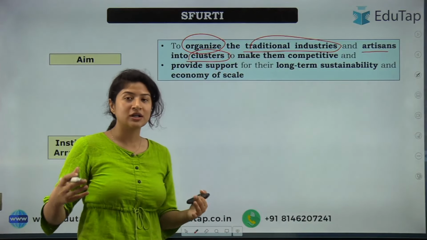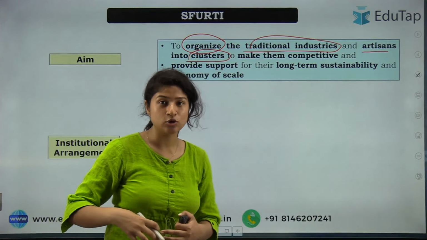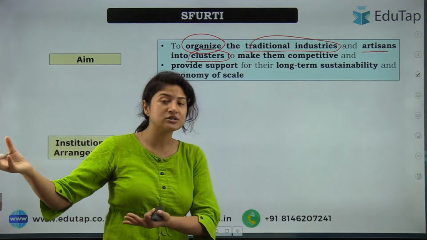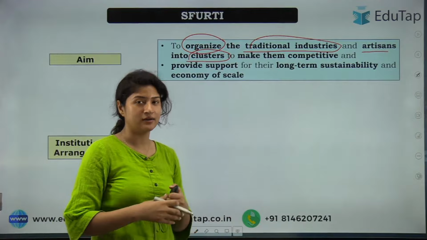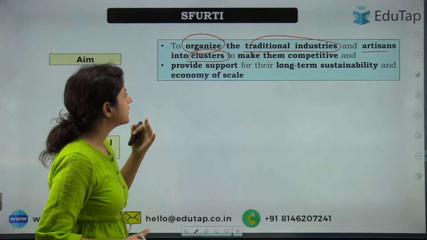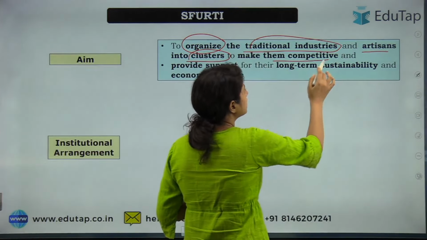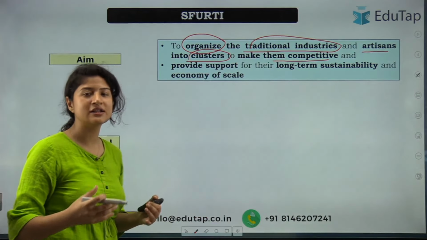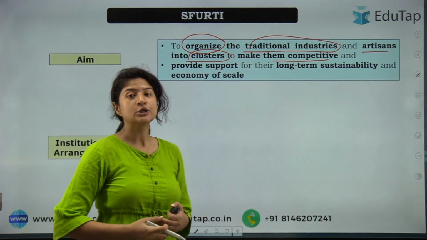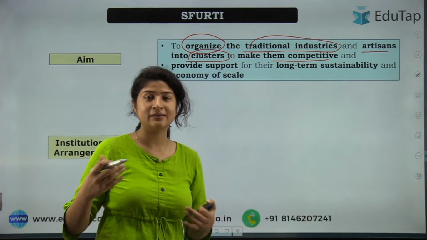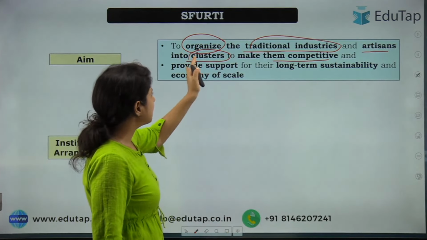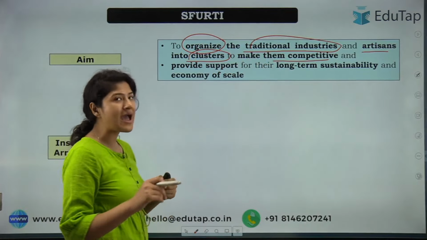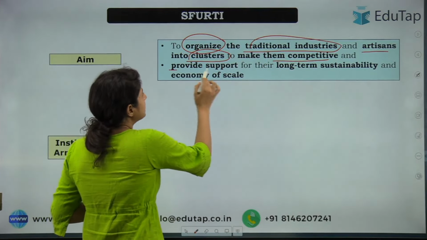So if there are more products, they can be sold, maybe exported to some other countries as well, and also sent to some other states, right? So that will make them competitive. The basic idea is, whenever a cluster is formed, more products will be there, so they can be easily sellable in the market, which will provide them with more profit, right?